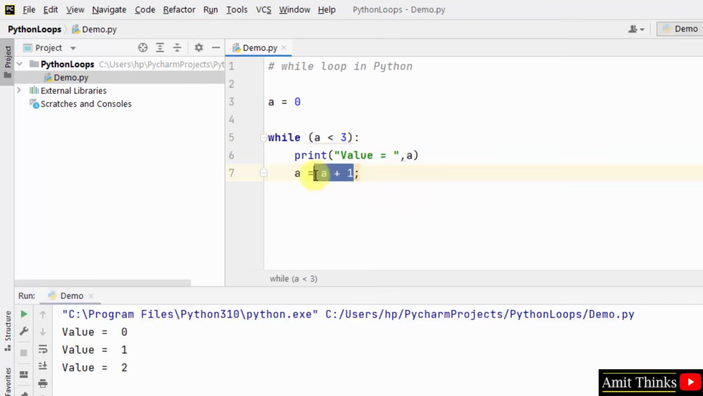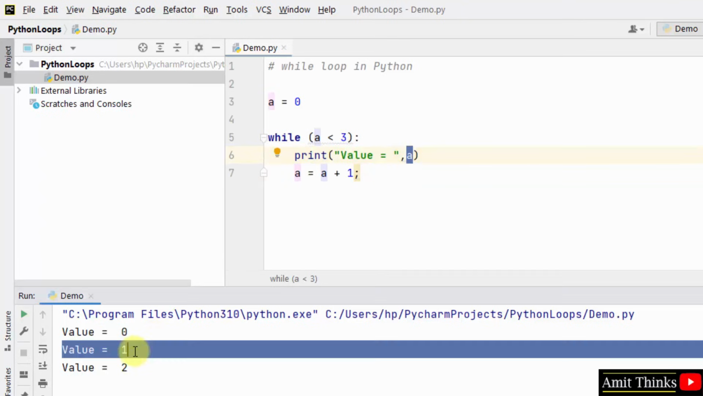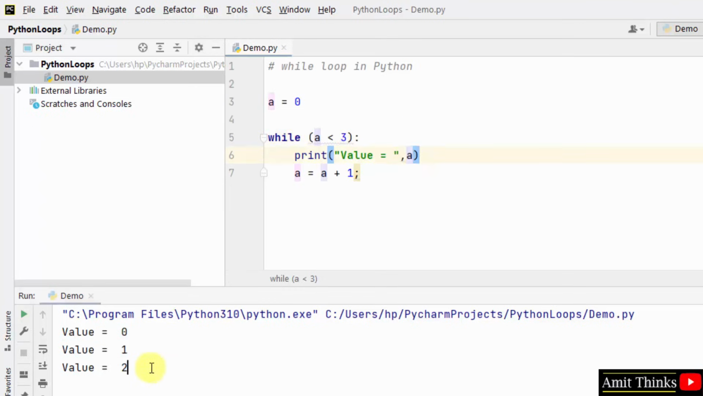After that 0 will get incremented to 1. Now a is 1. After increment, it will check again, 1 is less than 3, so it will go inside here again. It will print the value of 1. Then it will increment, and now the value of a will be 2. It will go again here, 2 is less than 3, yes. So it will print the value of a, that is 2.